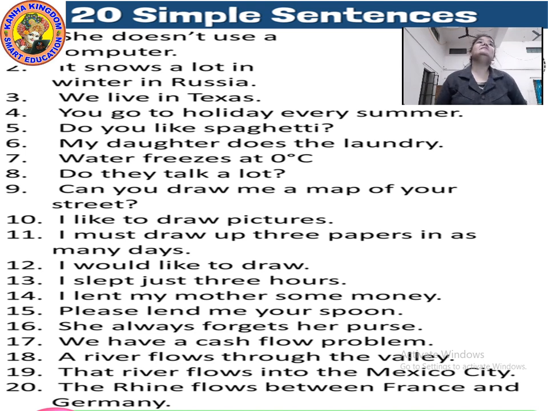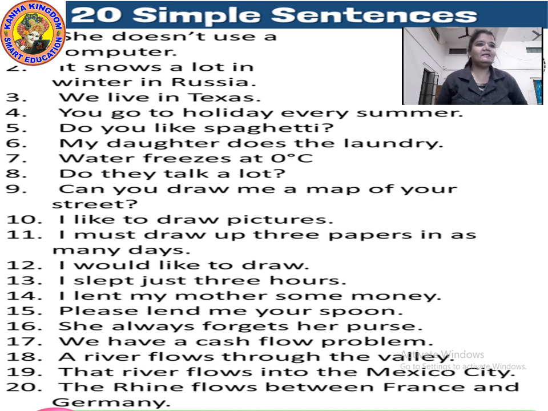But what when there is a compound subject and single verb? At that time, the subject will automatically become compound. Let's take sentence number 12: I would like to draw. If I say, I and Supriya would like to draw, here my subject is now no more single because with I, Supriya is also there. So, I and Supriya would like to draw. Here the subject is compound but the verb is still single.